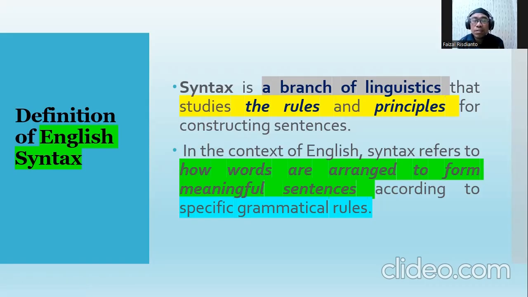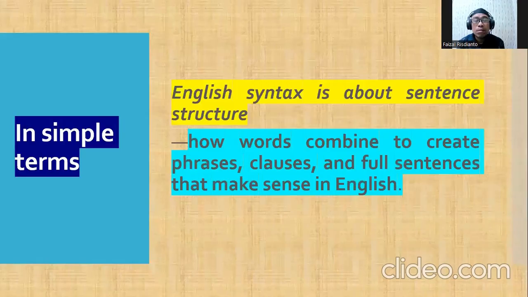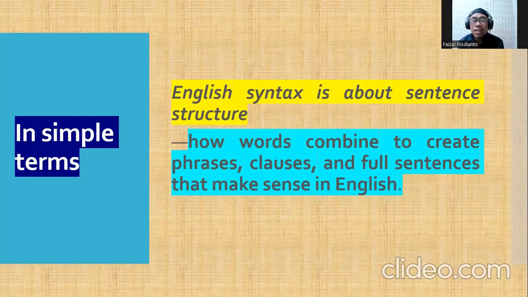Syntax is a branch of linguistics that studies the rules and principles for constructing sentences. So when we study syntax, we will learn about a set of rules, the patterns, the principles about how to construct sentences. In the context of English, syntax refers to how words are arranged to form meaningful sentences according to specific grammatical rules. In simple terms, English syntax is about sentence structure. It is the architecture of sentences, how words combine to create phrases, clauses, and full sentences that make sense in English.